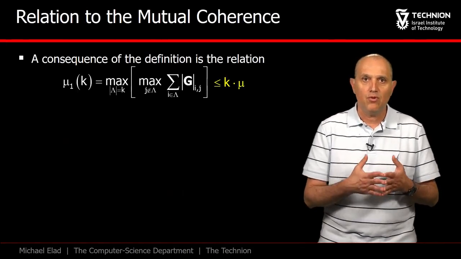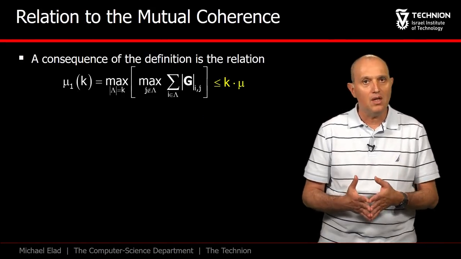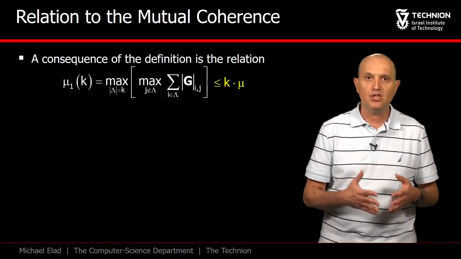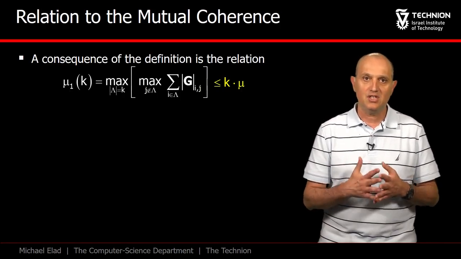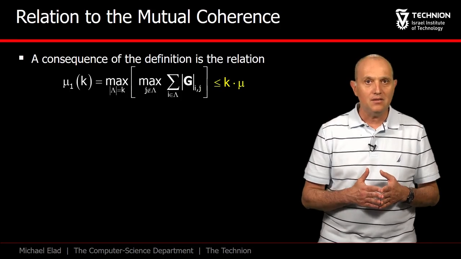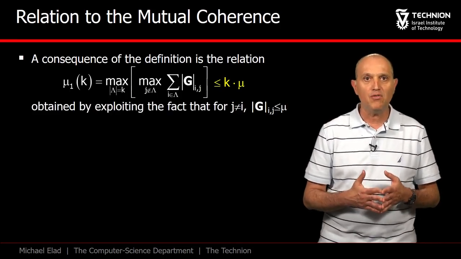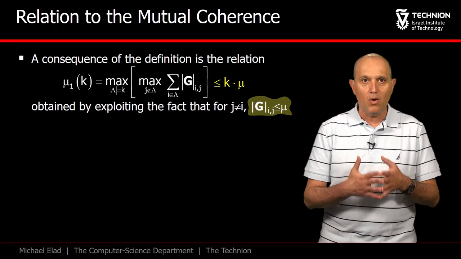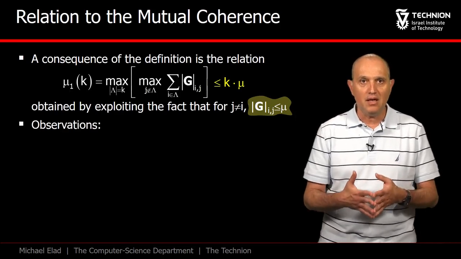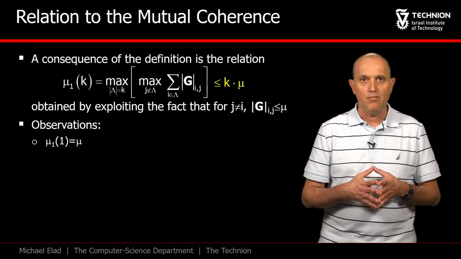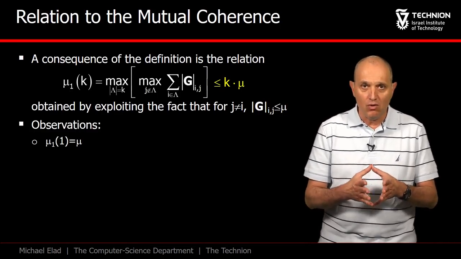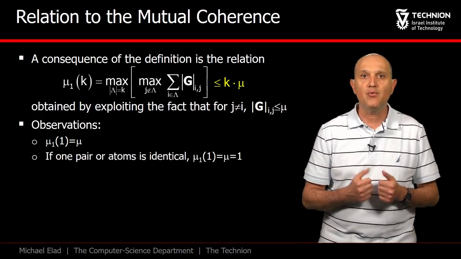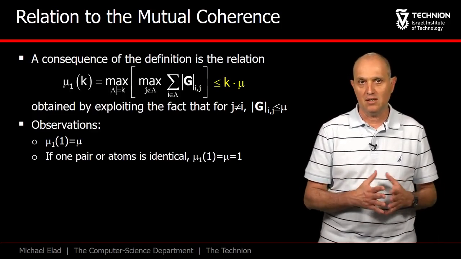Why should we turn from the mutual coherence to the Babel-Function? Well, because the mutual coherence characterizes pairs of columns from A, whereas the Babel-Function naturally extends this to larger sets. How are the two related? First, observe that by bounding each of the inner products by the regular coherence mu, we see that mu1 of k is upper bounded by k times mu. Secondly, mu1 of 1 is trivially mu, the regular coherence, by definition. Indeed, this implies that the Babel-Function does not provide a remedy to the case where two columns are identical.